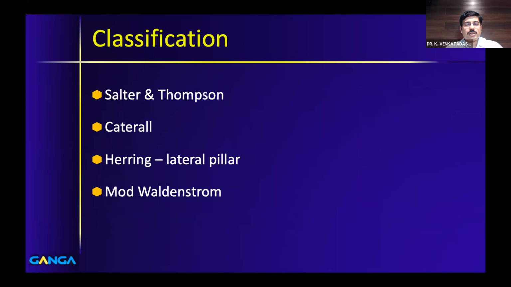Let's move on to the classification. There are a lot of classification systems which have been described in the literature for Perthes disease, and as postgraduates, it is important to have a clear idea about at least these 4 basic classification systems. So whenever there is a theory question about classification of Perthes, you are expected to write all these at least.